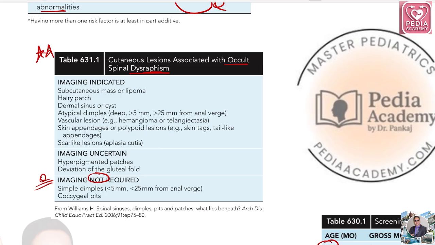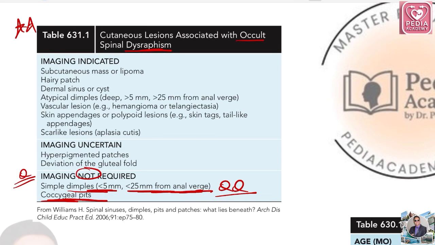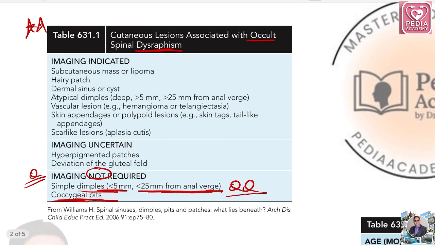Simple dimples less than 5 millimeter and less than 25 millimeter from anal verge, and coccygeal pit. Okay, so if I were you, I would just remember this: imaging not required. So this question was asked multiple times. Coccygeal pits, imaging is not required. Simple dimple less than 5 millimeter, less than 25 millimeter from anal verge, imaging is not required.